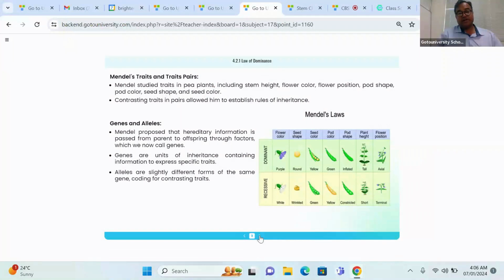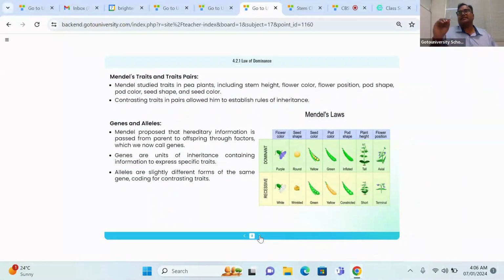We discussed already the genes and alleles information for you. What do you mean by alleles? Nothing but gene copies. Like this, if you're writing, you will get only a quarter mark instead of 1 mark. Then how do I need to write the answer? Alleles or gene copies